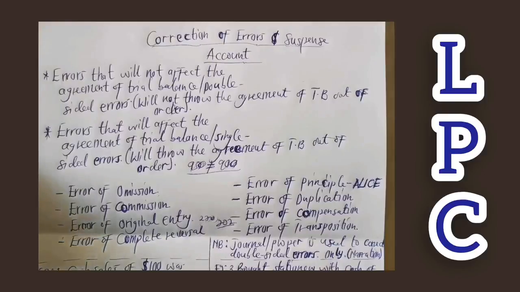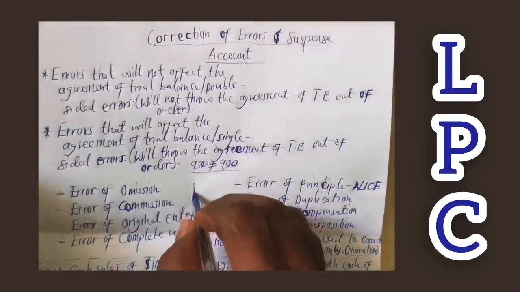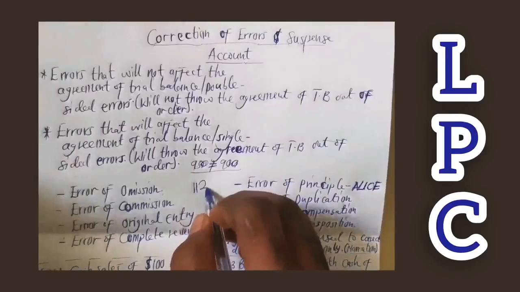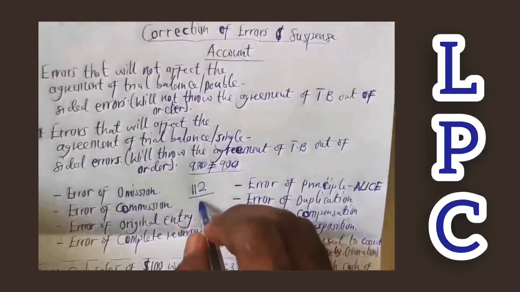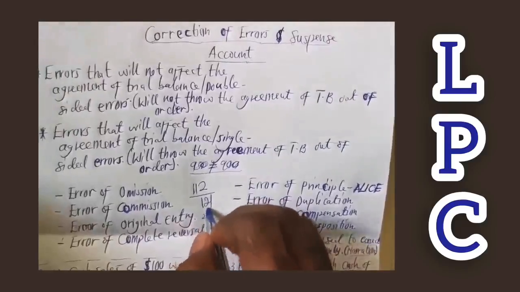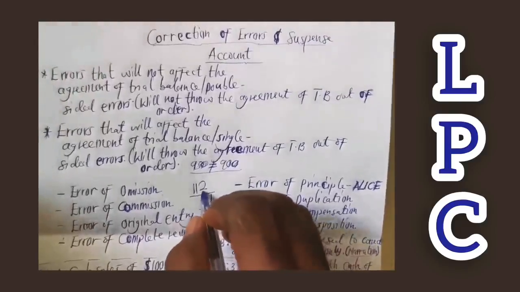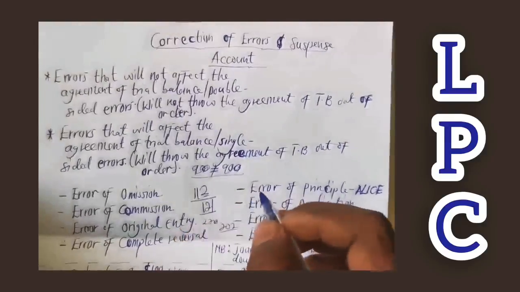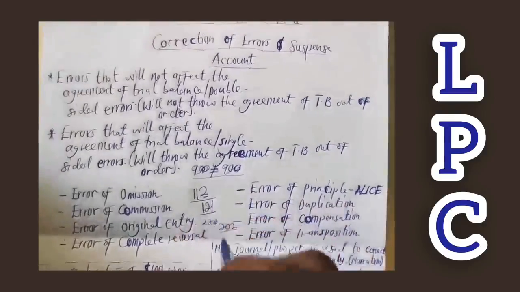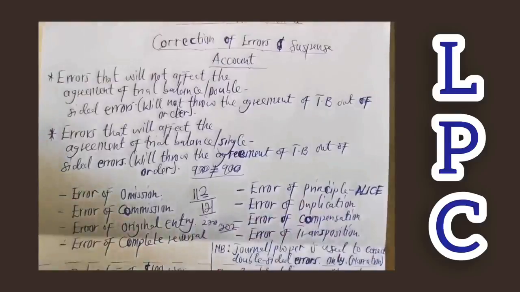For example, I have, let's say, 1, 1, 2. All right, as the correct figure should be reported, but when I was recording, I made it 1, 2, 1. When it's happening like I've changed the position of 2 and that of, let's say, this one or this one, and it has resulted in this. So anytime you have such a situation, you are talking about error of transposition.